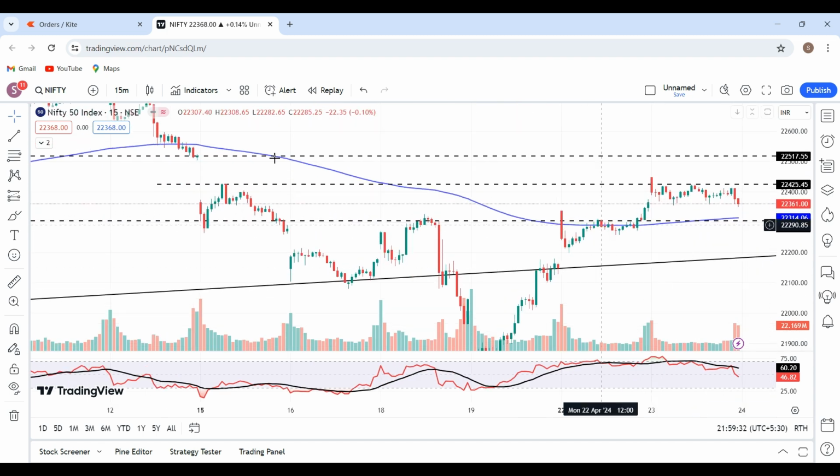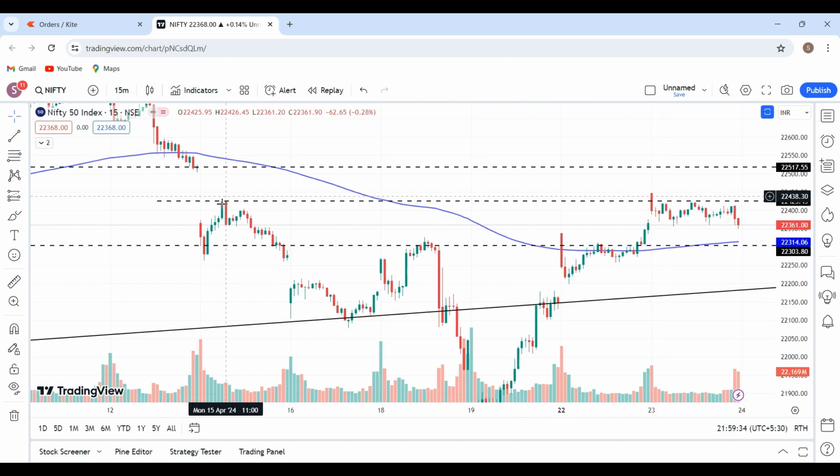If you observe, the price action that had set on the 15th of April, in the last Monday session, was that we had seen a gap down, and then there was a retracement till the point of 22,420, 422, 425 odd level. It was a zone wherein the Nifty had taken a rejection, and from there we had seen the Nifty close almost at the day low.